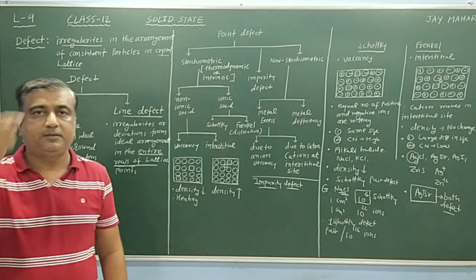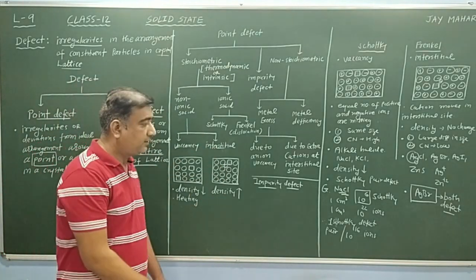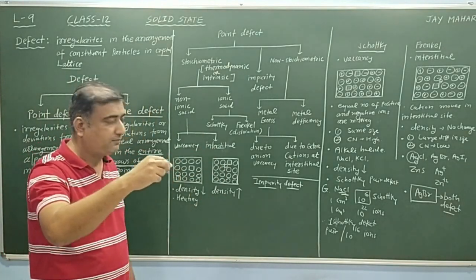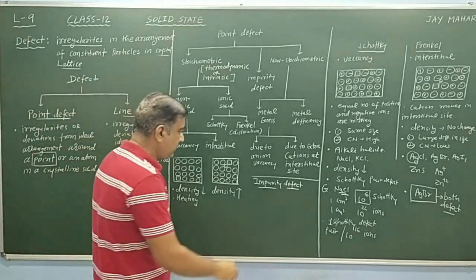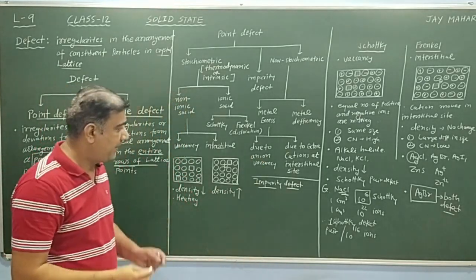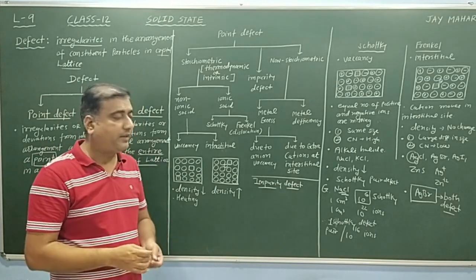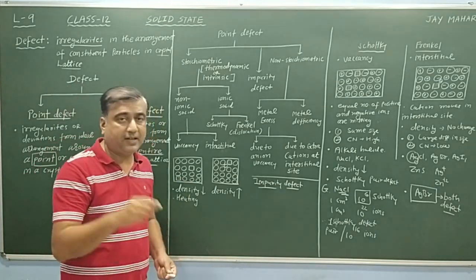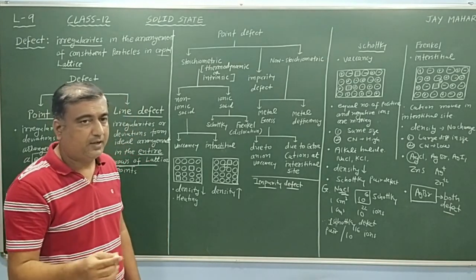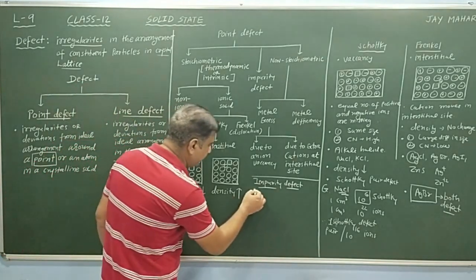Impurity defect means we have to add certain foreign substances. That means it is called impurity from outside. Taking the example of NaCl. Suppose molten NaCl is there, in which SrCl2 is added and crystallization is carried out.